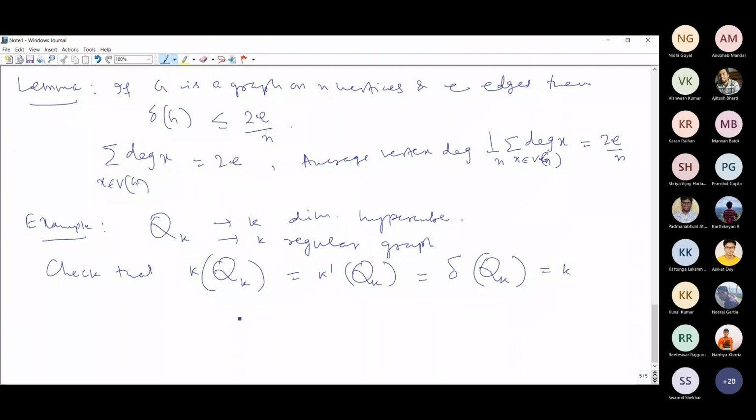But for a hypercube, the vertex connectivity and edge connectivity also agree with the minimum degree. Of course, this part is slightly difficult to prove.